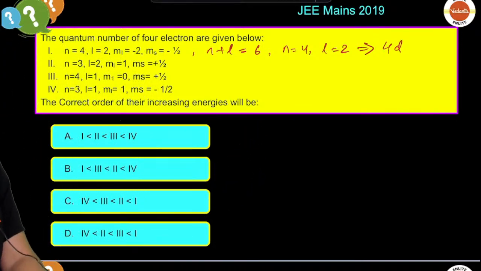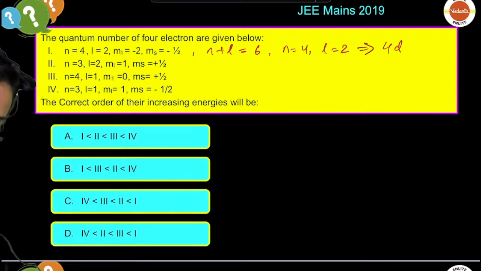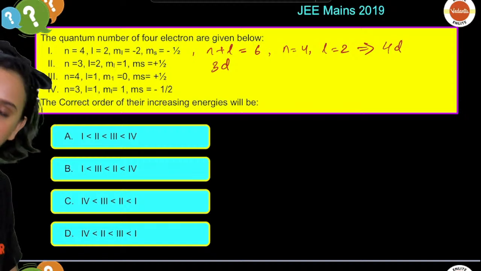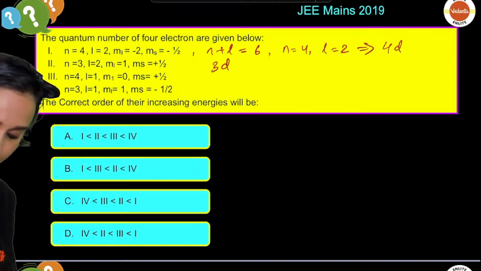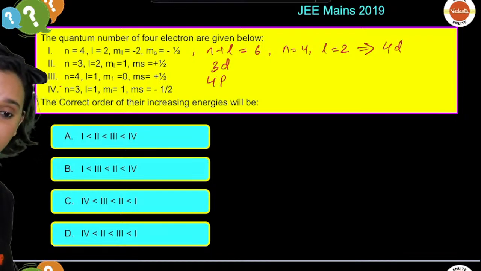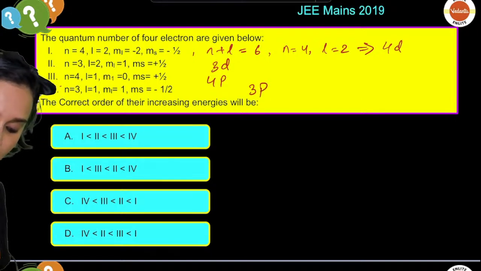Okay. n is equal to 3, l is equal to 2. 3 and 2, everybody, that means this is going to be 3D. Right? Next, 4 and 1 means 4P. Yes? 3 and 1 means what? 3 and 1 means 3P. So which one will have the lowest energy, guys?